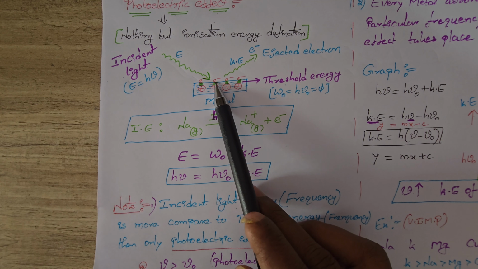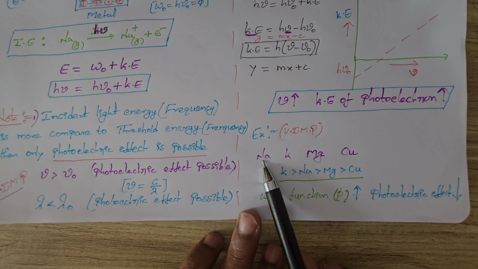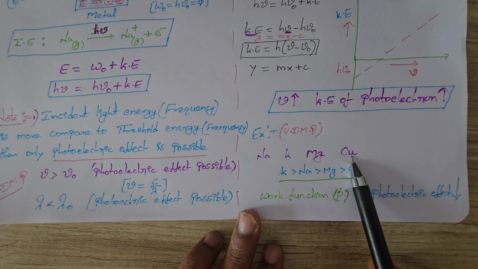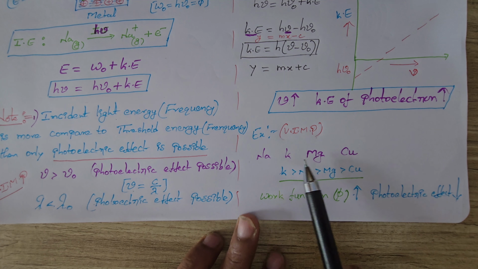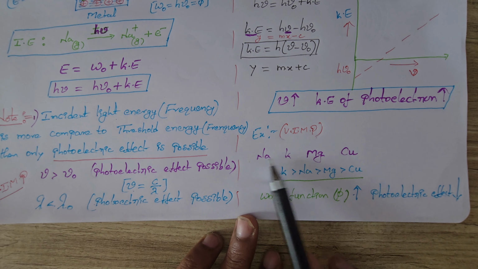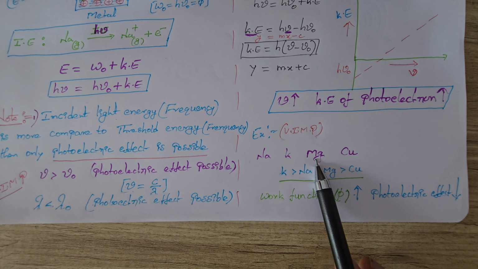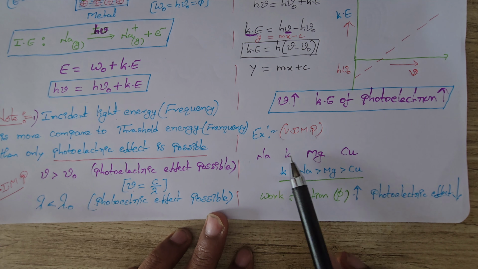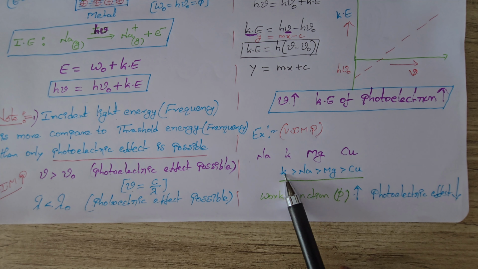Which metals are large in size in the periodic table? S block elements. S block elements are large in size compared to D block elements. Copper is a D block element. These are the S block elements. This is a second A group element. These two are first A group elements. First A group elements are larger in size compared to second A group elements. Comparing sodium and potassium, potassium is larger in size, so it readily loses the electron. So it is readily involved in the photoelectric effect.